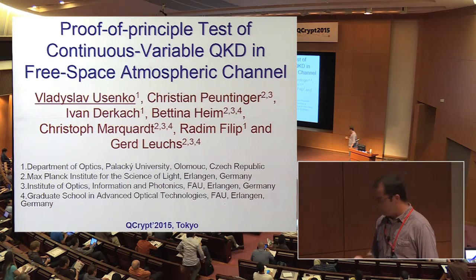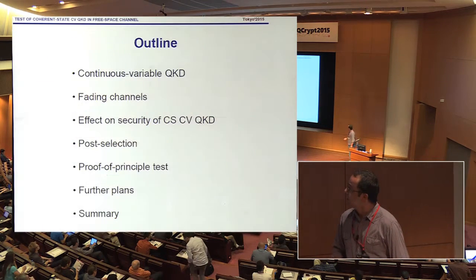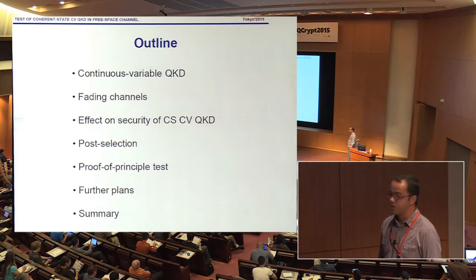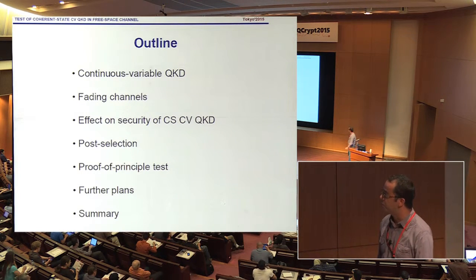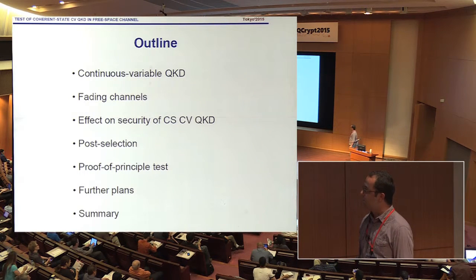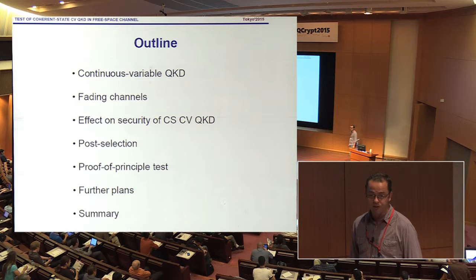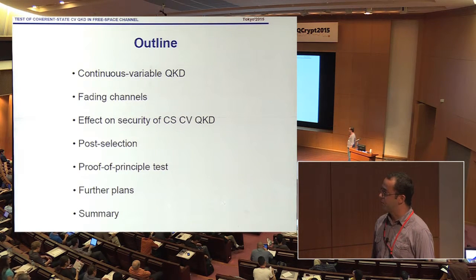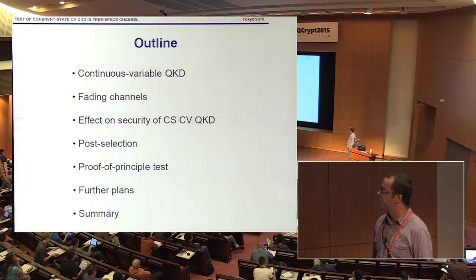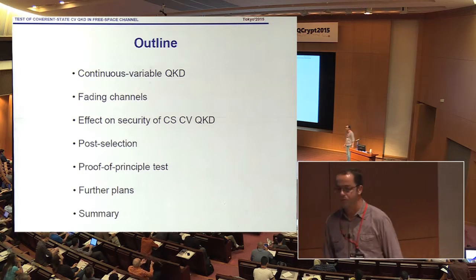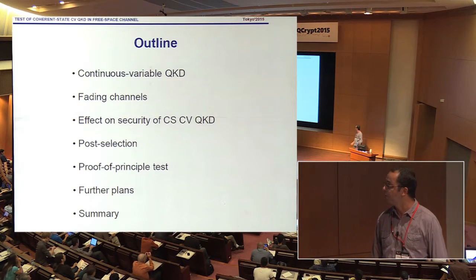So I will quickly recapitulate what continuous variable QKD is, because it's one of the few talks on this subject here at the conference. I will discuss the effect of fading channels on its security. We will speak about the possibility to apply post-selection of subchannels to restore the security, and then I will briefly speak about the proof of principle test, describe the further plans, and finish with concluding remarks.